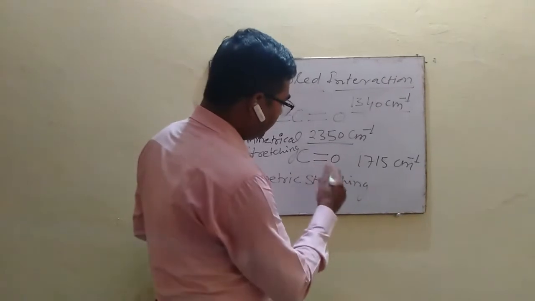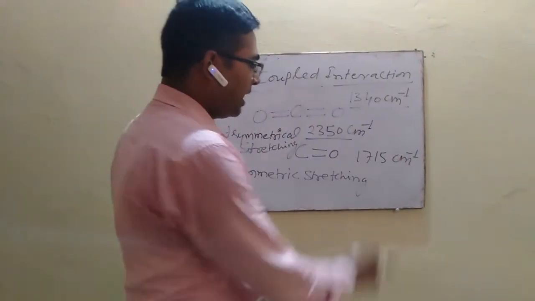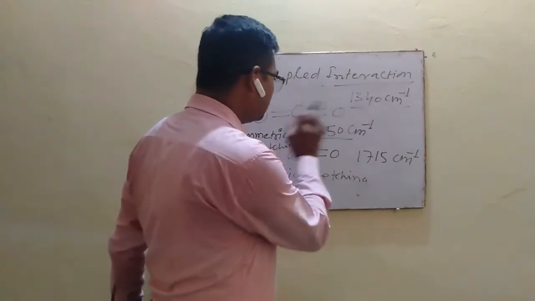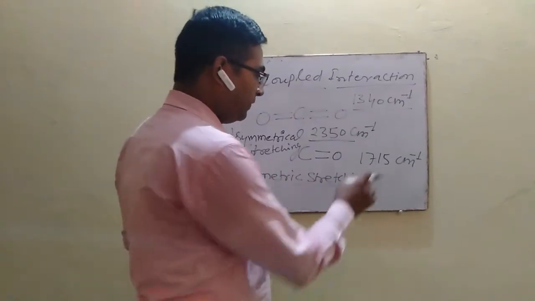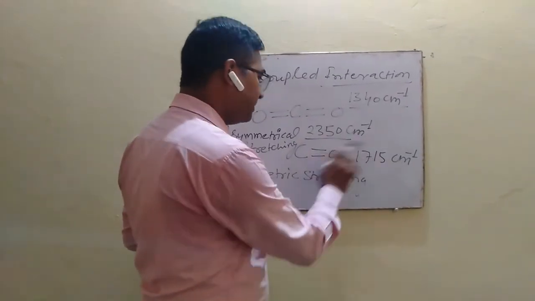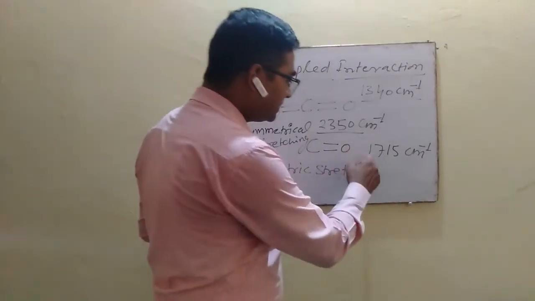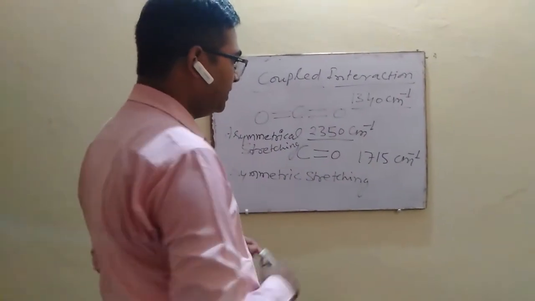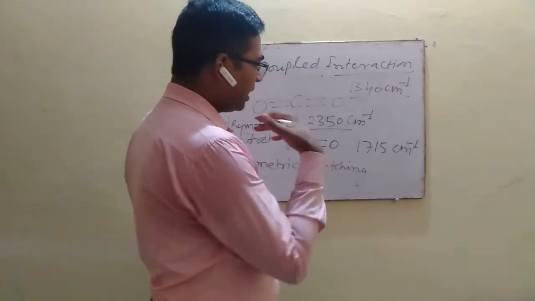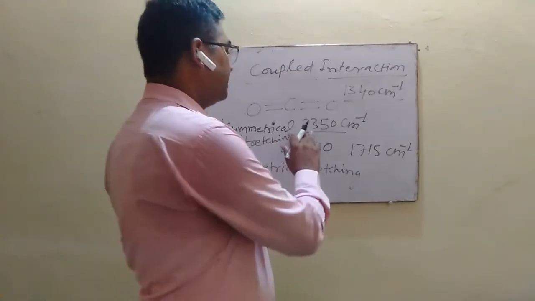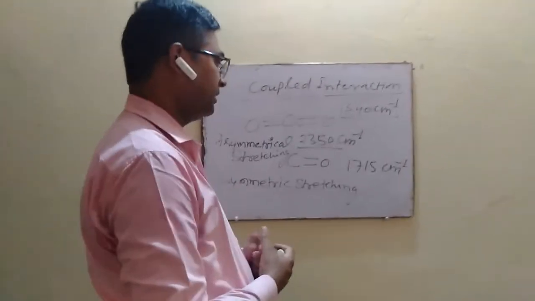But interaction occurs between the two bands that vibrate at 1715, and due to this interaction between these two fundamental bands, one band is shifted to a lower frequency at 1340 centimeter inverse, and another band is shifted to a higher frequency at 2350 centimeter inverse.